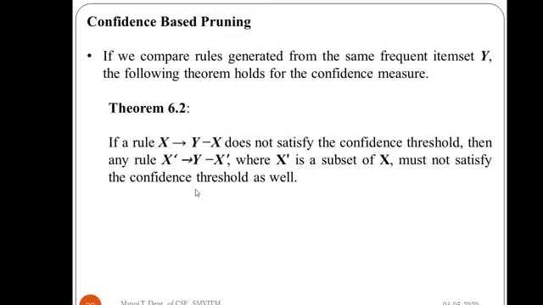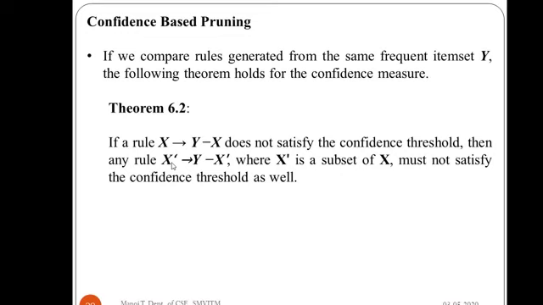Again, this is according to the properties which we have seen earlier.